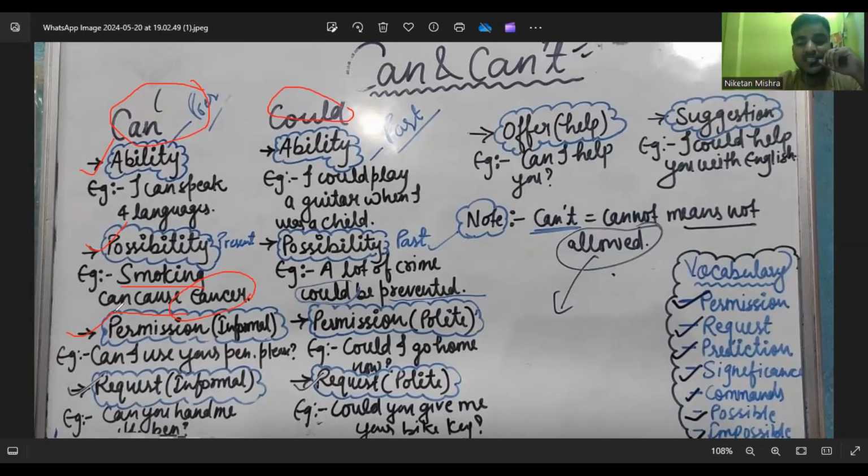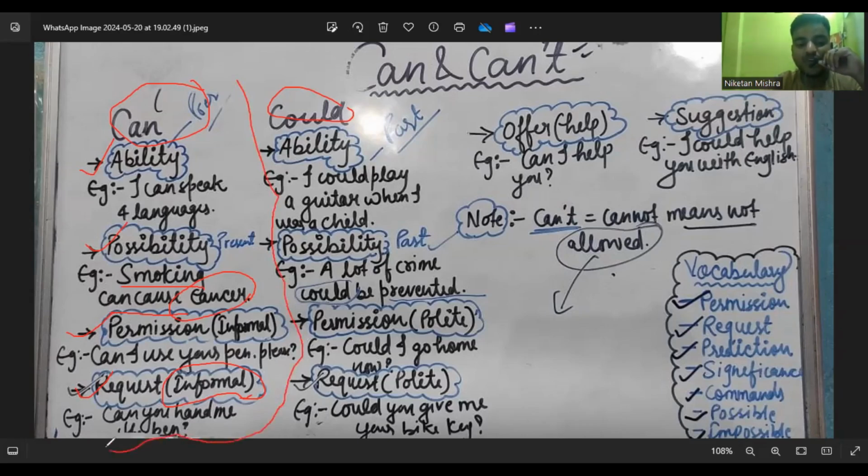Whenever we are talking to a person of the same age or a junior person, then we always use can for permission. We also use can for request, but that also in the informal case. For example, can you hand me your pen or can you share with me your pen? So these are the examples of can.